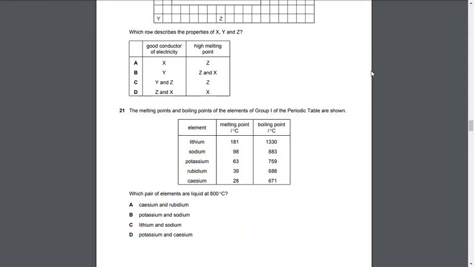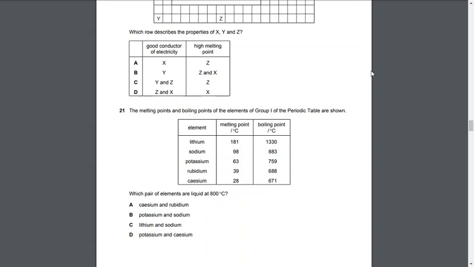So we need to make sure that the melting point is below 800 degrees Celsius and the boiling point is above 800 degrees Celsius, so that it's in between. It's melted, it's not solid, and it's not boiled, not gas. It's in liquid form. I hope the things are clear.